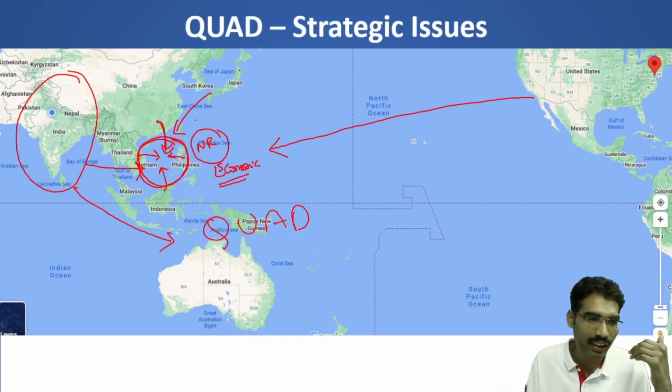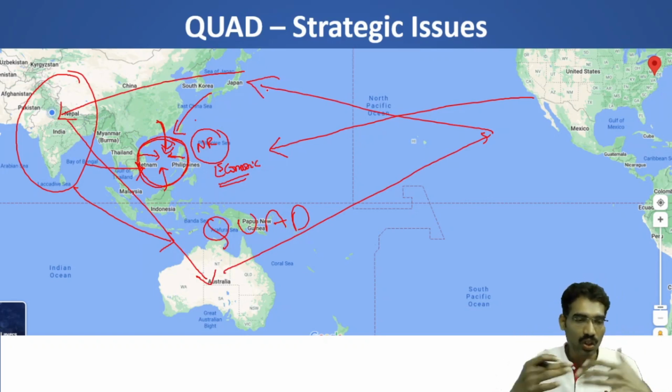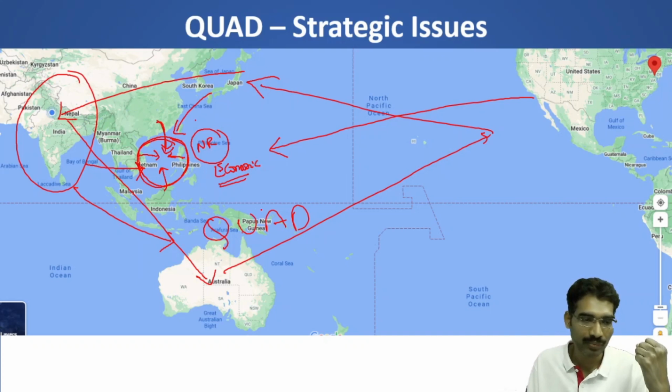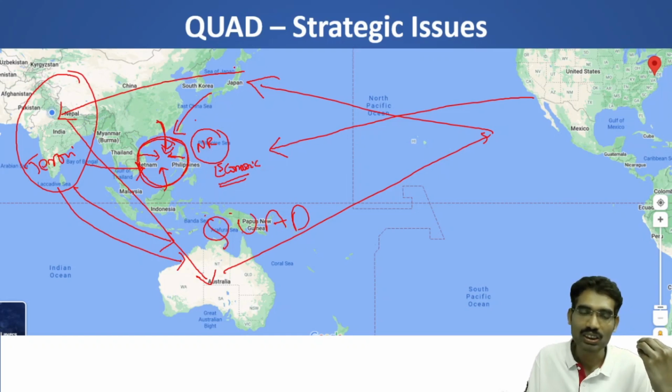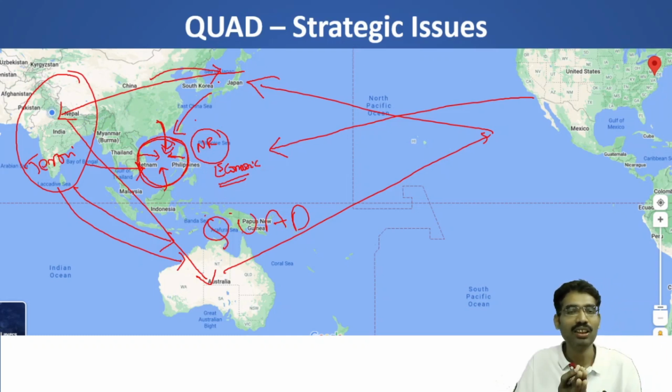In the Quadrilateral Security Dialogue, Japan, India, Australia and USA, these four countries joined together. Now they are talking about various issues. India has its own concerns about terrorism, and it put its point of view related to terrorism in the Quad. Japan tries to highlight the activities of China, and Australia also has issues with China due to its growing aggressiveness in the region. China and USA also have economic rivalry. So all these issues came together.